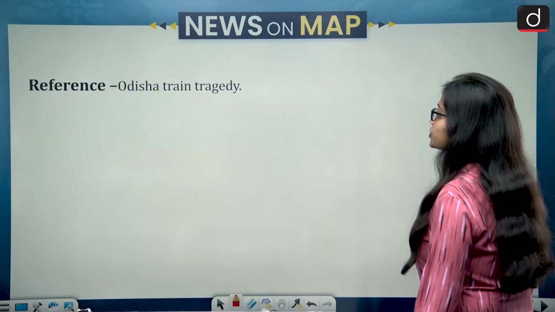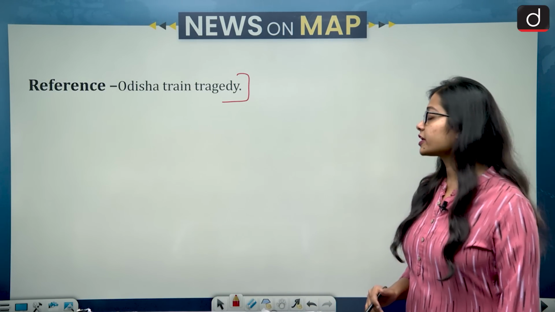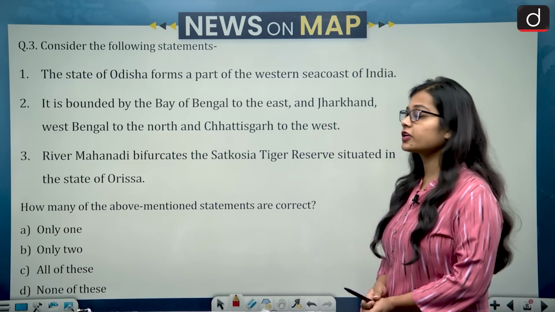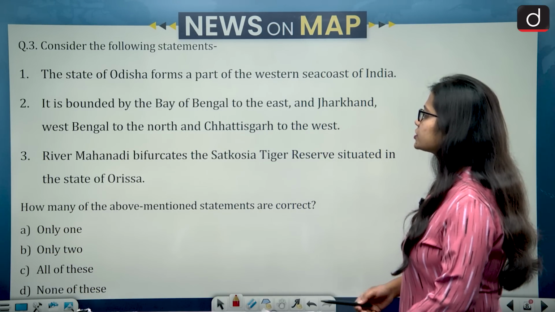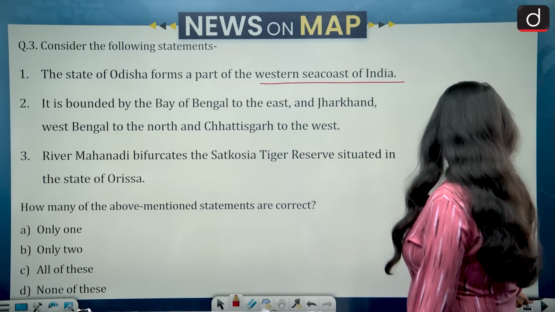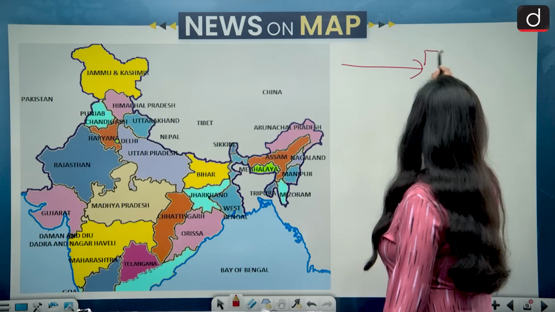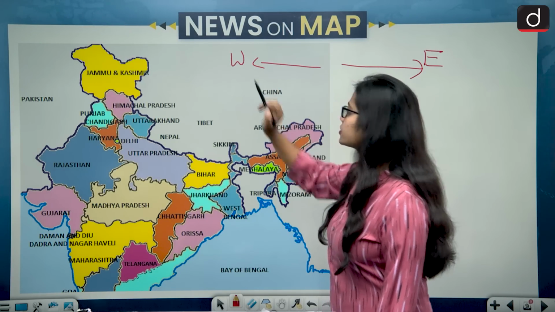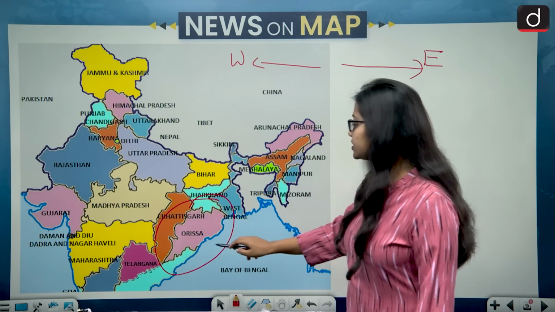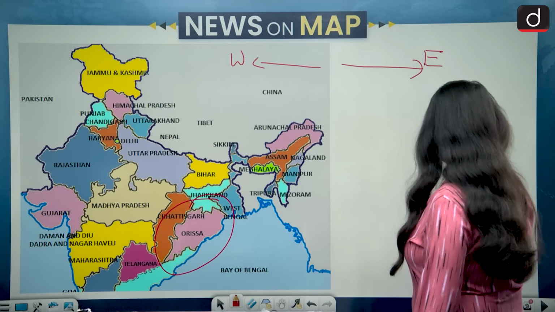Now moving on to the next question, Odisha train tragedy. So recently the Odisha train tragedy has taken place and many people have lost their lives. So on the basis of it, the question says, consider the following statements. First, the state of Odisha forms a part of the western sea coast of India. So if we will look at this, now first let's talk about the direction. This is east and this is west. So the state of Odisha lies on the eastern sea coast of India and not western. So this makes the first statement wrong.